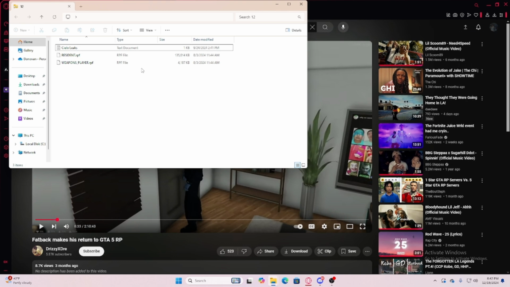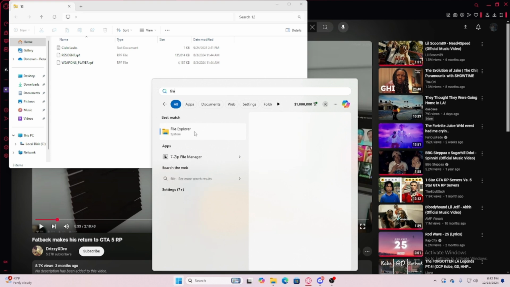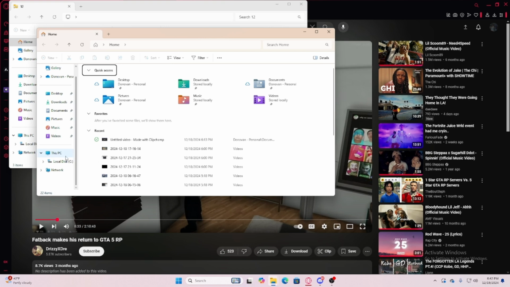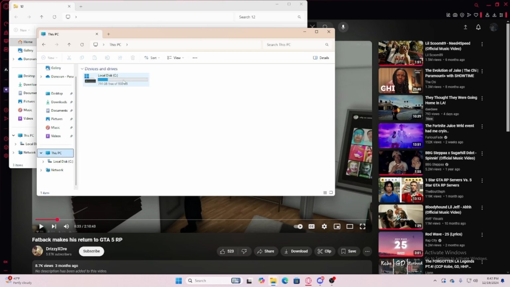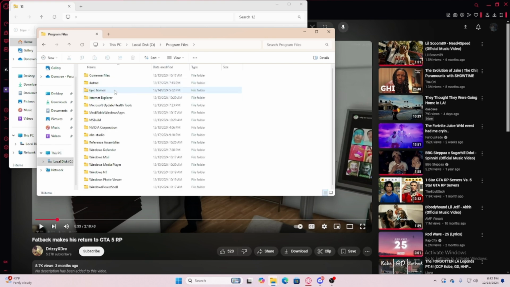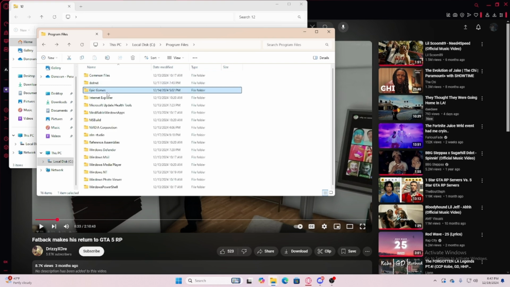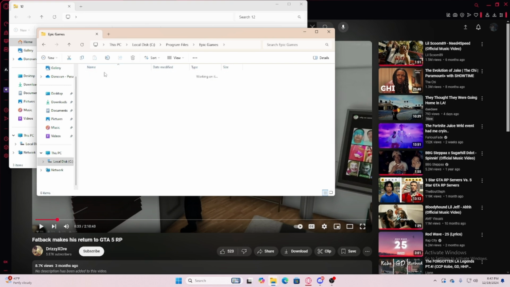You're gonna see Resident Weapons Player of PF. Then you're gonna search a file, and then it should bring you to this. After that, you're gonna put this PC, and then press local, and then press wherever your GTA 5 is located. Mine's located in my local disk C. So I'm gonna press that. I'm gonna press program files. Since I downloaded it on Epic Games, my GTA is in my Epic Games. So then I'm gonna press Epic Games, and then I'm gonna press GTA.